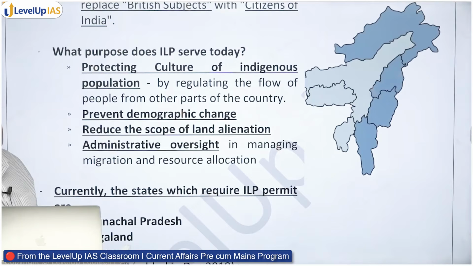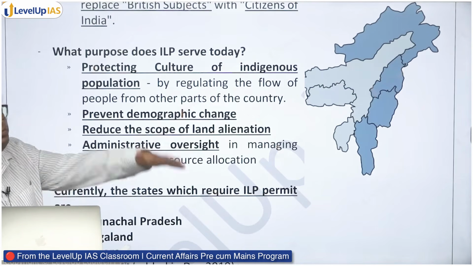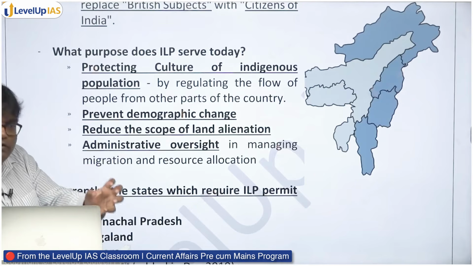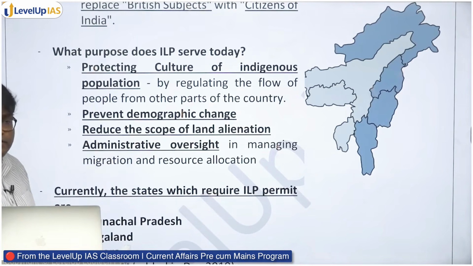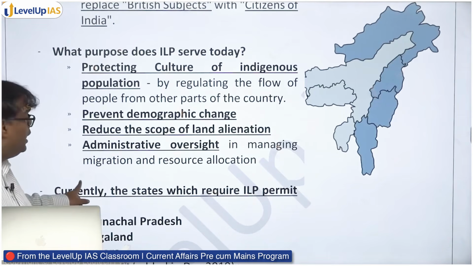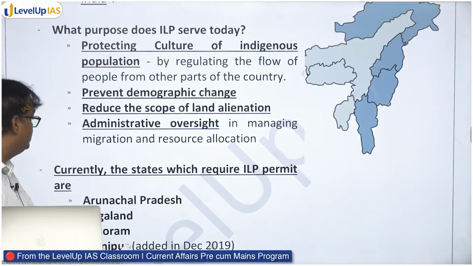Second, it prevents demographic change. You're regulating who is entering, who is leaving. In that way, you do not allow a lot of change in the way of life of the people there. You do not allow a lot of change in the demography altogether. Indigenous local population will remain in majority. Then reduce the scope of land alienation. If you cannot move in there, chance of buying land and all those things would be much lesser. And administrative oversight, जैसे मेघालय ने बोला, we want to oversee who are the people who are coming in. These are some of the purposes which ILP serves today.